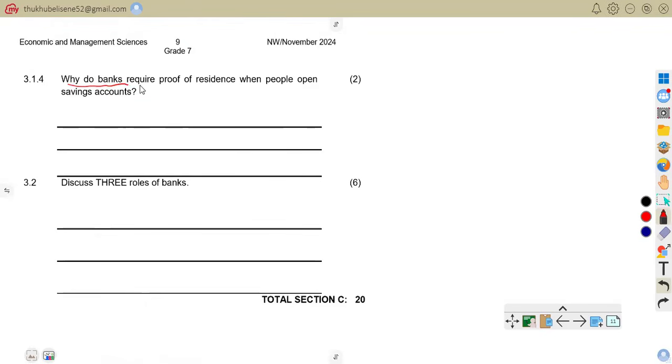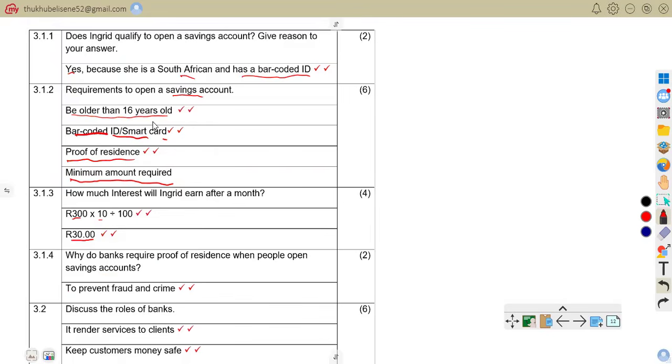So they require proof of residence to prevent fraud and crime. It helps banks to verify customers' addresses and avoid illegal activities like money laundering. So that is very important.